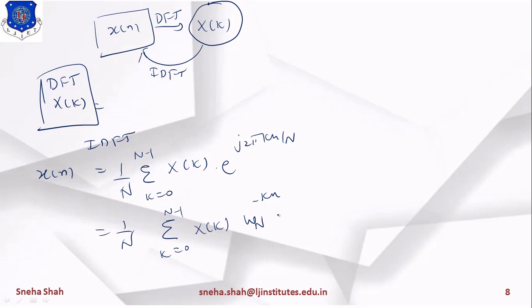Now if I represent this in the form of a matrix, then this one is the conjugate term of WN raised to kn, right? So I am writing like this, WN conjugate term, its matrix. It will be multiplied with the matrix of X of k, and it will give you the matrix of x of n. Clear? So the value of x of n should equal 1 1 0 0.